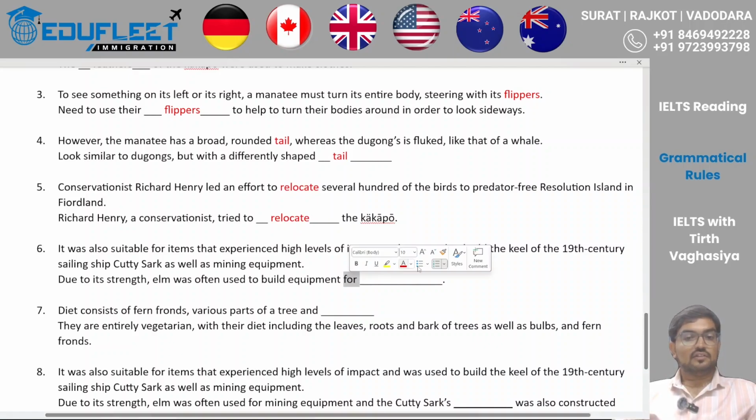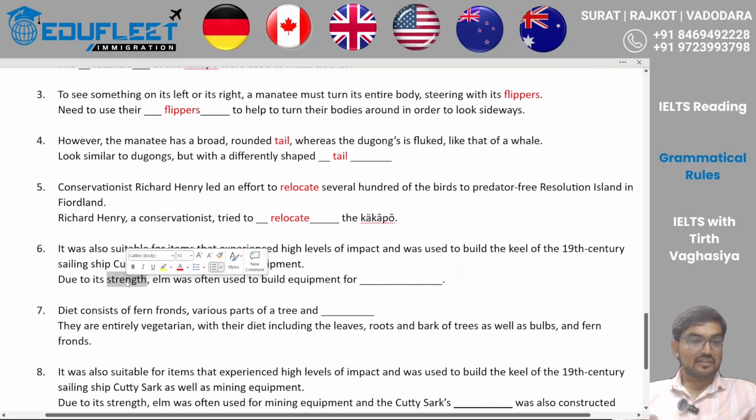Similarly, the sixth rule, that is prepositions. After a preposition, we can expect the verb's fourth form, that is the ing form. So, due to its strength, okay, let's focus on the strength. It was often used to build equipment for something. So what I can do is look at this line and see, is there anything about the strength?